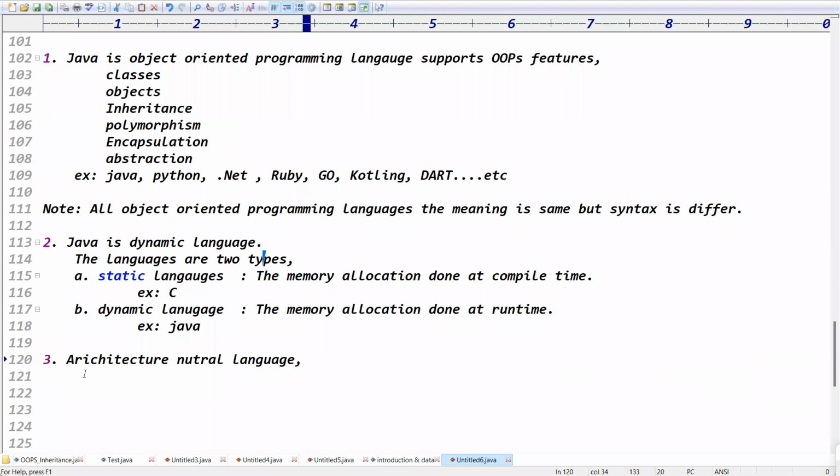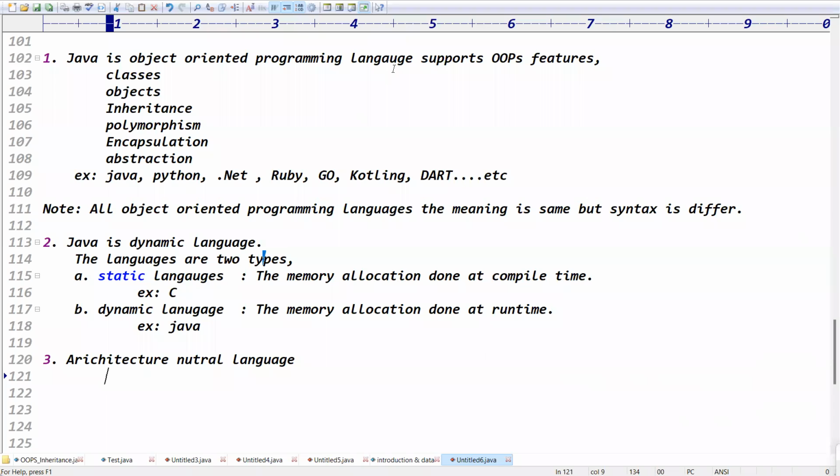Architecture neutral language means what? Some changes in the hardware do not affect the application. Once we develop the application using some hardware configuration, that application will run on any hardware configuration, right? That is called architecture neutral.